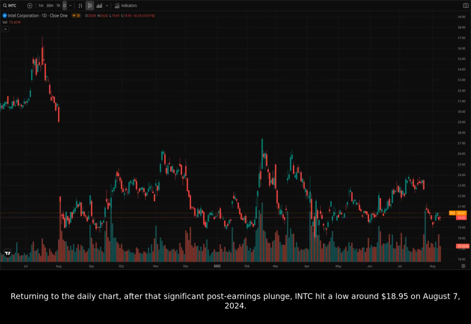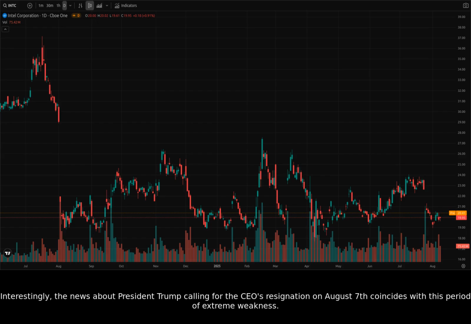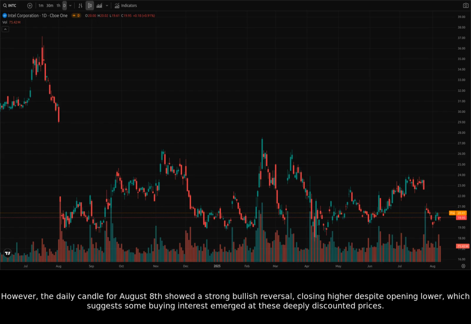Returning to the daily chart, after that significant post-earnings plunge, Intel hit a low around $18.95 on August 7, 2025. This established a new, critical short-term support level for the stock. Interestingly, the news about President Trump calling for the CEO's resignation on August 7th coincides with this period of extreme weakness. However, the daily candle for August 8th showed a strong bullish reversal, closing higher despite opening lower, which suggests some buying interest emerged at these deeply discounted prices.